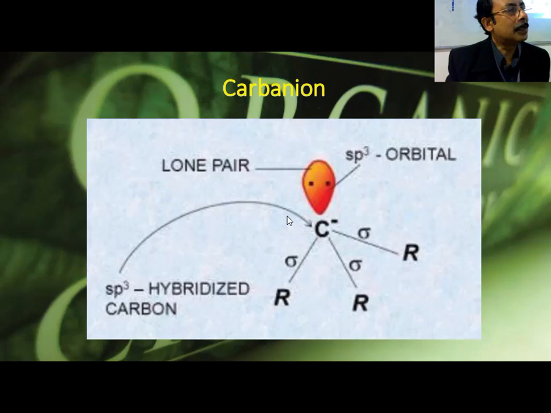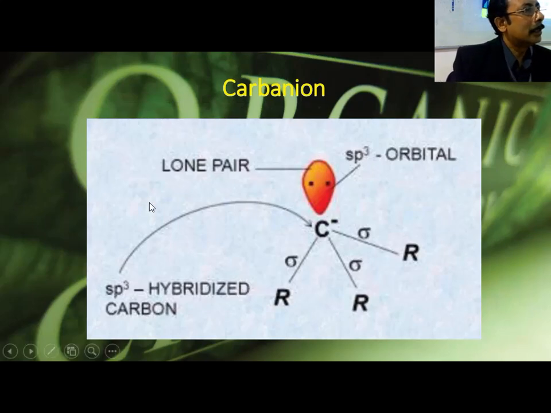Carbanion is a pyramidal structure. Carbocation is a planar structure, sp2 hybridized. And carbanion is sp3, a pyramidal structure, just like ammonia. Now, this is stabilized by what? Resonance, inductive, minus I effect, and hyperconjugation not possible. Then solvent stabilization. That means 3 stabilizing factors are possible: minus R effect, minus I effect, then solvent stabilization.